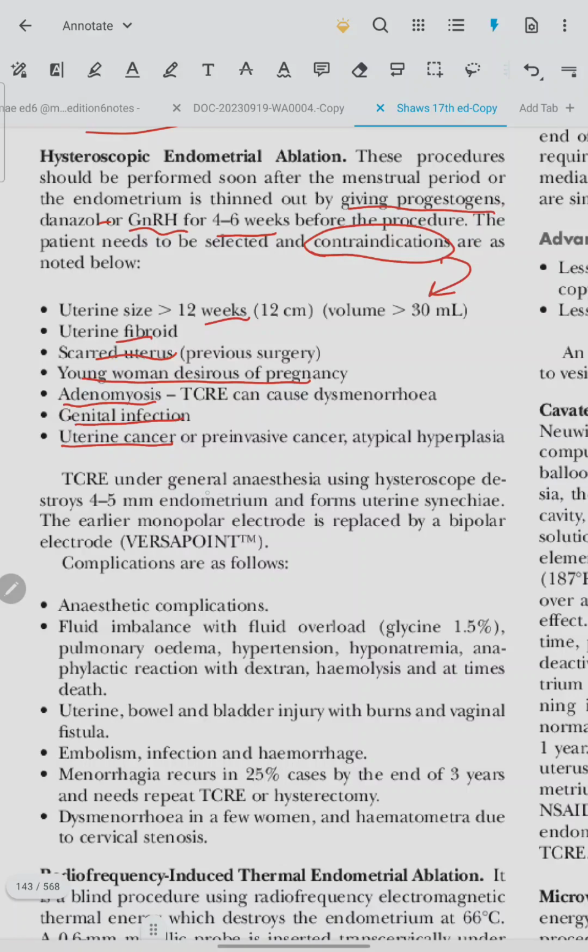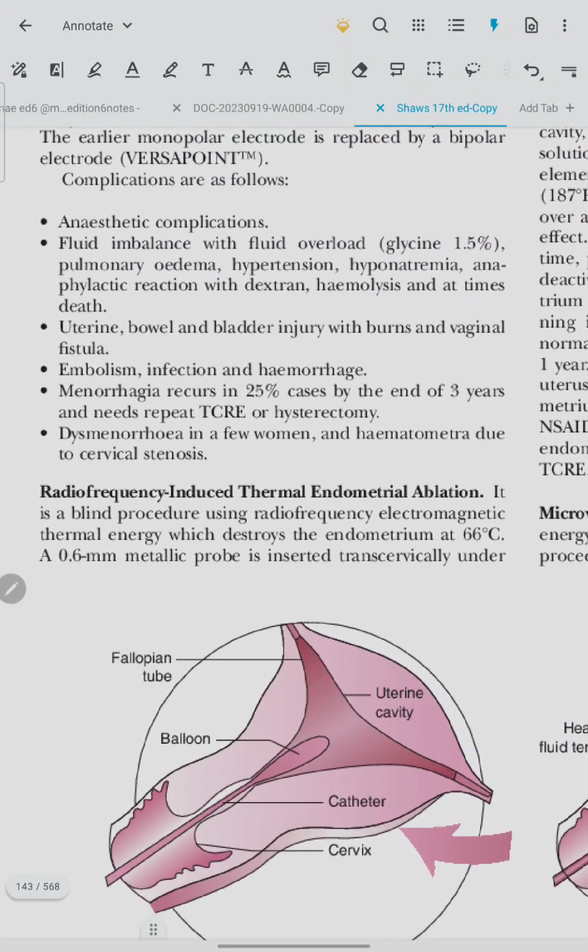TCRE under general anesthesia using hysteroscope destroys 4 to 5 mm endometrium and forms uterine synechiae. Complications are anesthetic complication, fluid imbalance with fluid overload, uterine, bowel and bladder injury, embolism, infection, hemorrhage. Menorrhagia recurs in 25% cases by the end of 3 years and needs hysterectomy or repeat TCR.